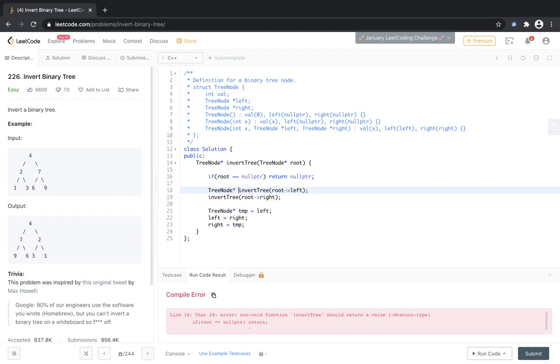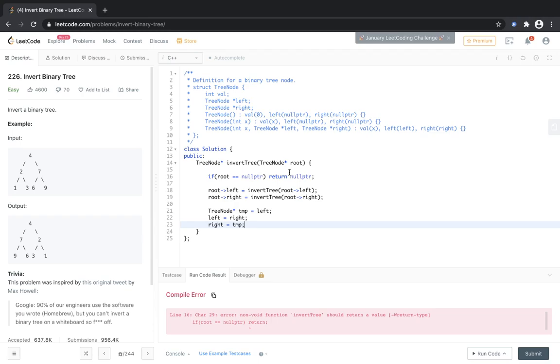I thought that it did not return anything. So instead of saying temp left, let us say that it is left only. So root left is this, root right is this.